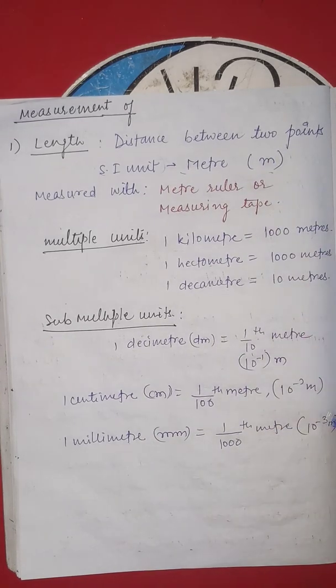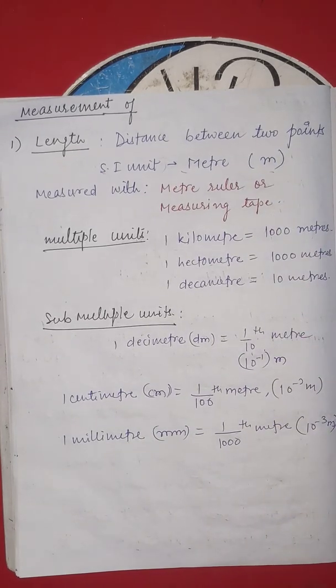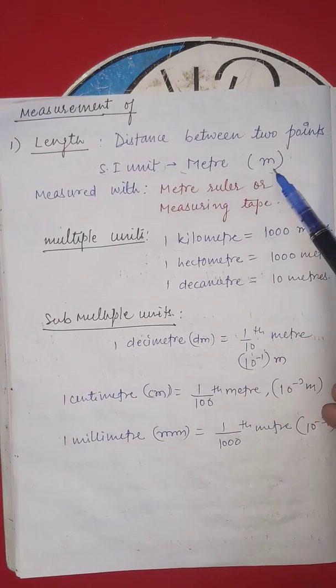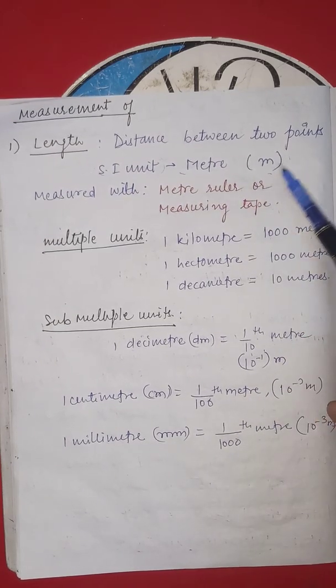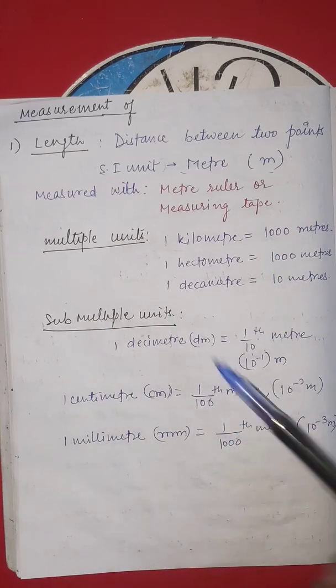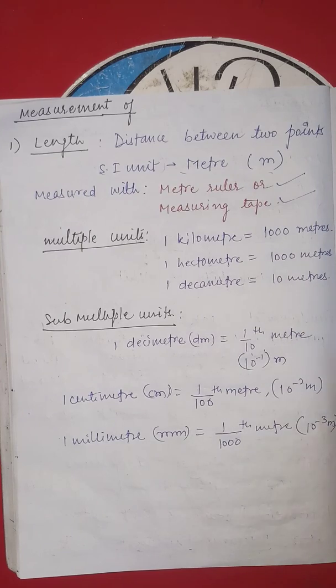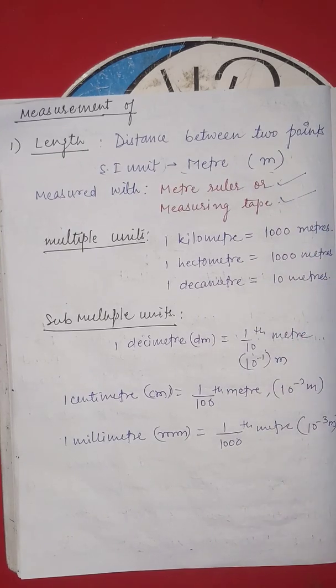In the earlier times we were using the foot step, the hand span. Okay, those were the previous units which we adopted in the ancient times. But today, according to the international standard system, we are using the standard unit which is the meter, denoted by small m, and the length is measured with a meter ruler and the measuring tape. Okay, these are some measurement devices.